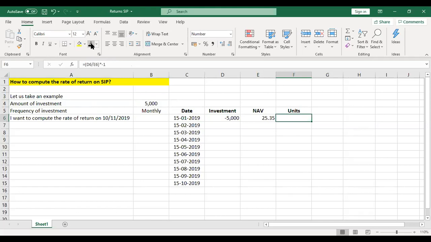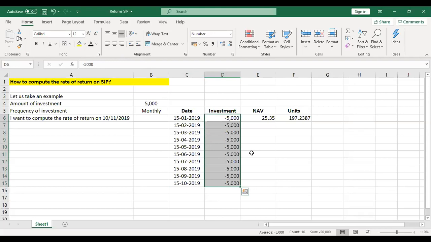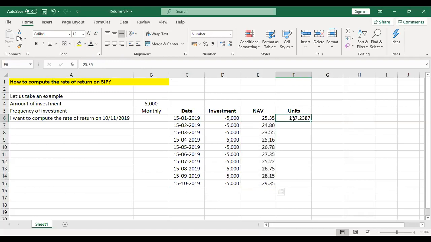Therefore, I was allotted 197.2387 units of the mutual fund scheme. Like this, every month from January onwards, I have been investing 5,000 rupees. And by now, by October, I have made so many investments. So my investments have always been 5,000 rupees. The NAV kept on fluctuating, and depending on the NAV on the date of my investment, the number of units also kept changing.